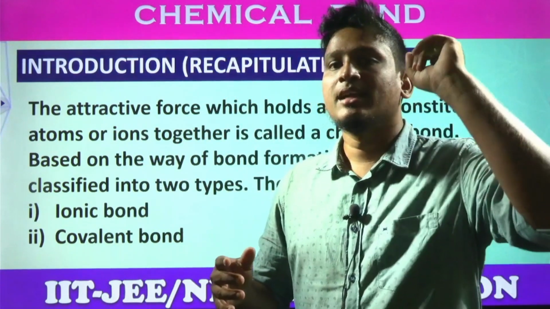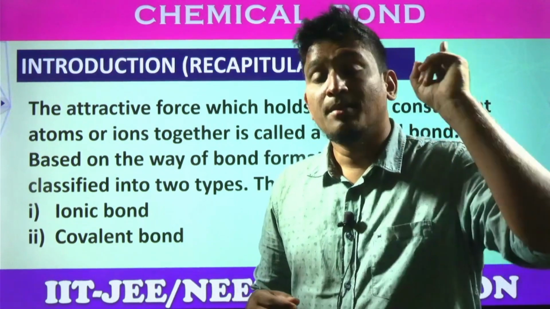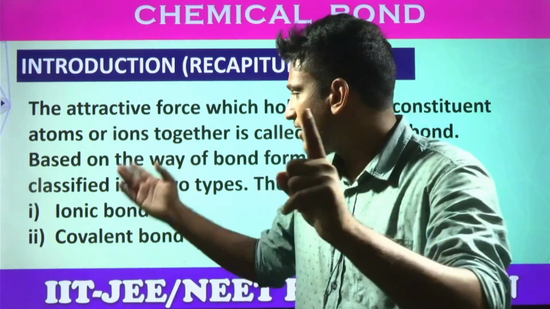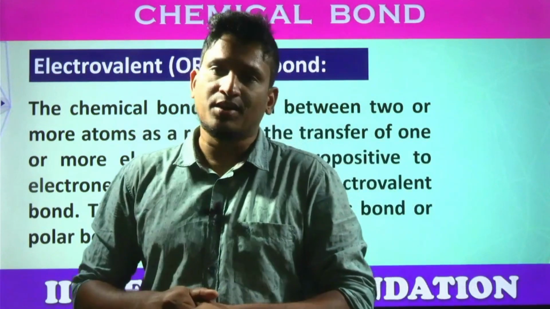Ultimately, remember, chemical reactions and chemical bond formations take place by which subatomic particle? By electrons only. So we have two types here, students. The first type we have is the ionic bond, or electrovalent bond.